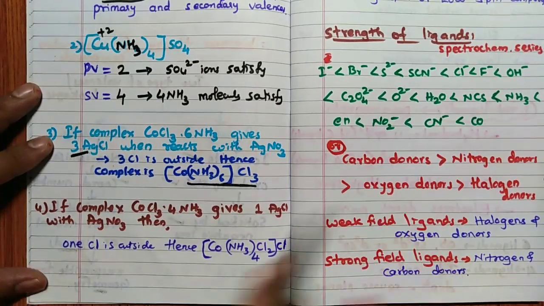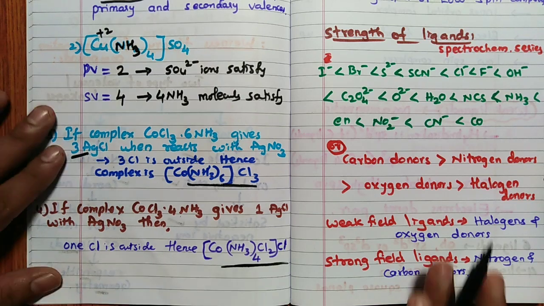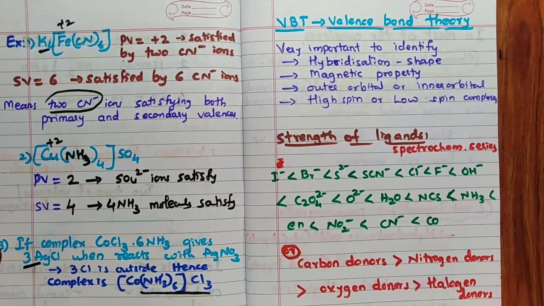If the complex CoCl3·4NH3 gives 1 AgCl with AgNO3, then remember, 1 AgCl they have told, so 1 Cl minus is outside, hence the answer is this one. This should be the complex. 1 Cl is outside the coordination sphere, this should be the answer. Right, like this. Then valence bond theory, the last one, very important.